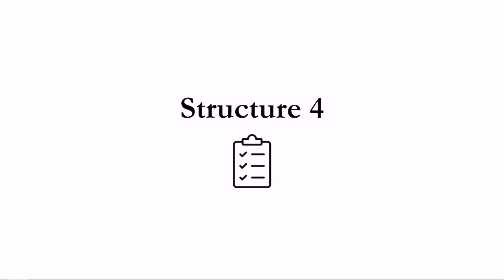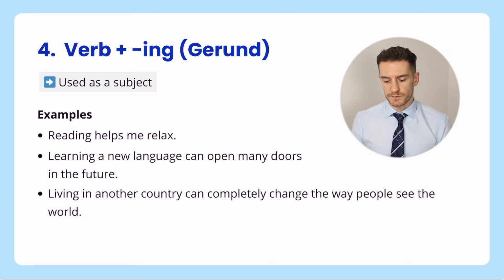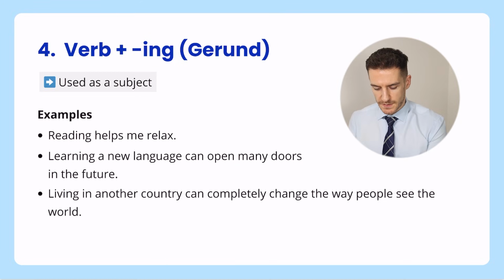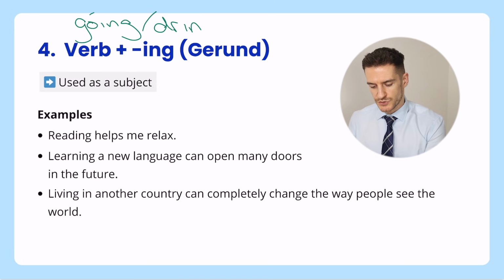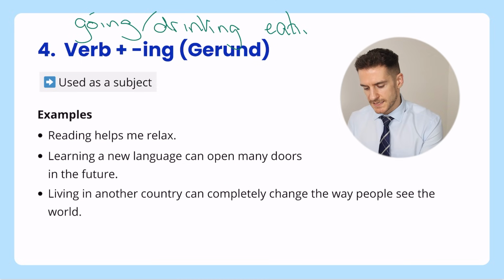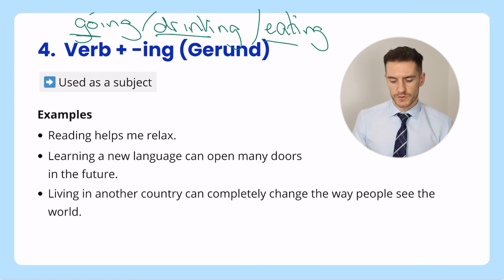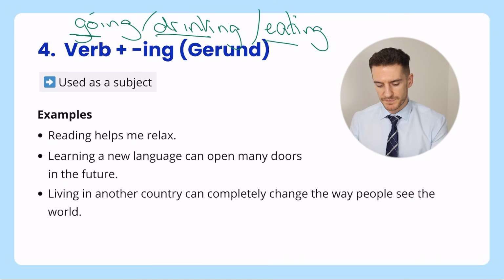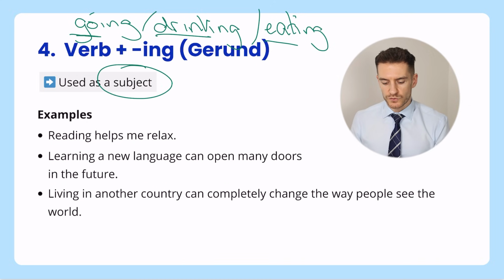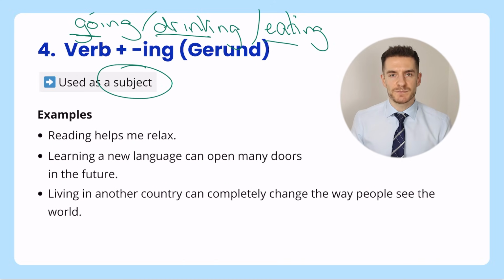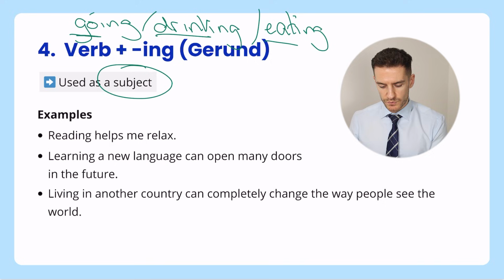Structure number 4. This next one is verb plus ing or a gerund. So for example, going, maybe drinking, maybe eating. Okay, all of these, we've got go, drink, and then eat. These are the verbs. And then we add the ing. Now we use this one to create a subject. So let me show you an example.